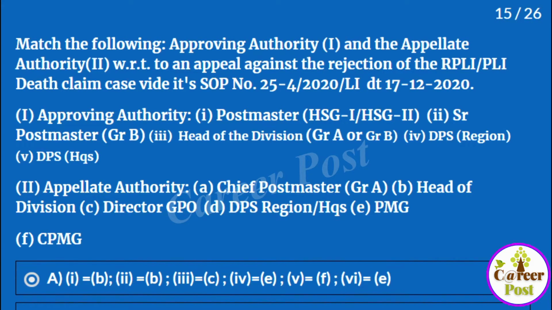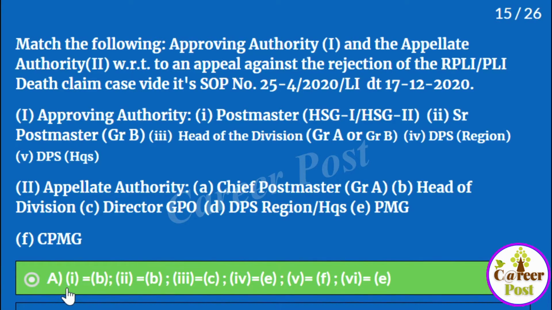In that SOP, Directorate has given certain approving authorities and certain appellate authorities. For example, if the approving authority is Postmaster HSG1 and HSG2, who will be the appellate authority? Like that you have to match this one with the second one.